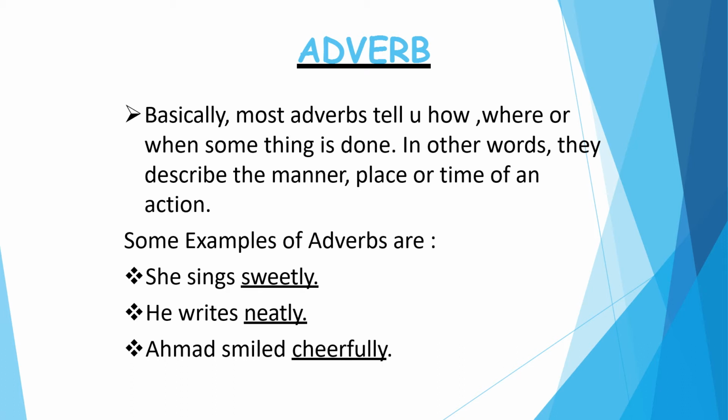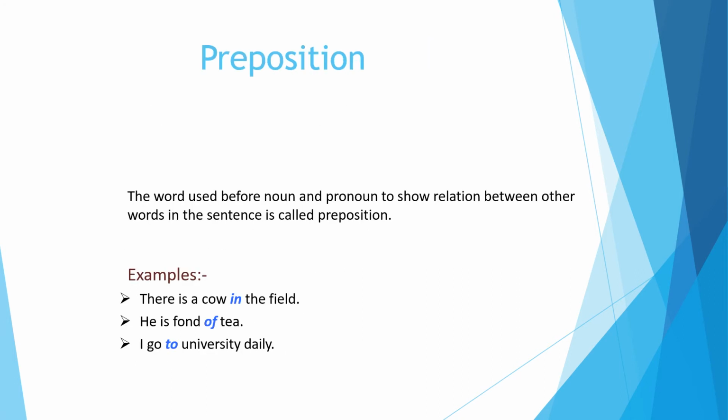Second is he writes neatly. How does he write? He writes neatly, so neatly is an adverb. Ahmed smiled cheerfully. How did Ahmed smile? He smiled cheerfully.